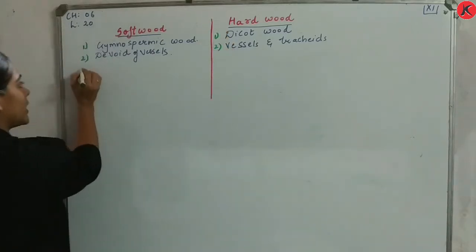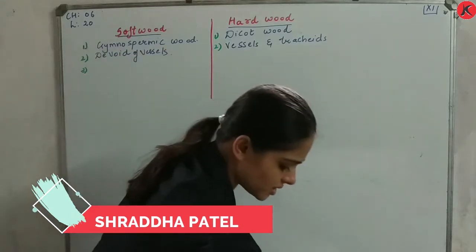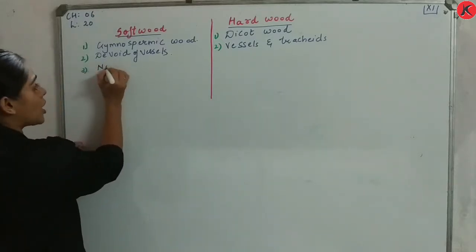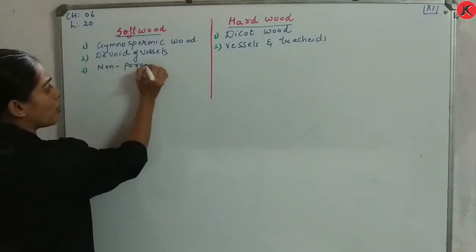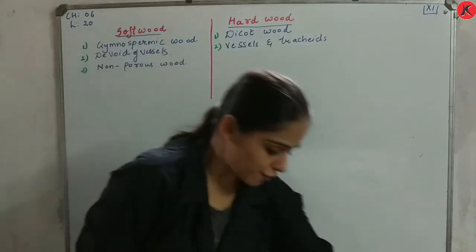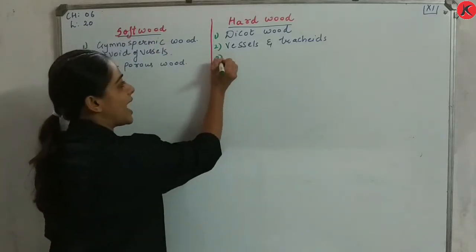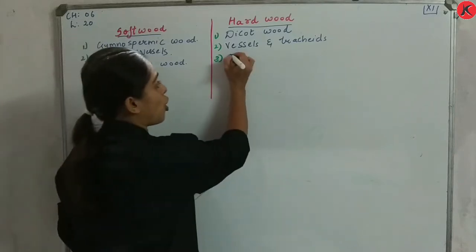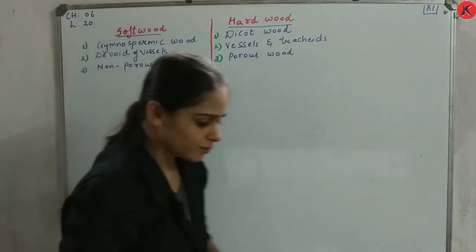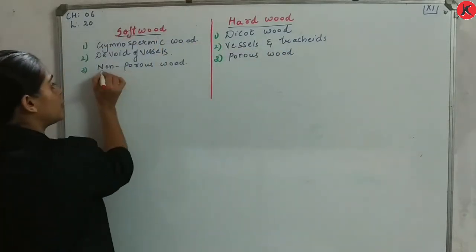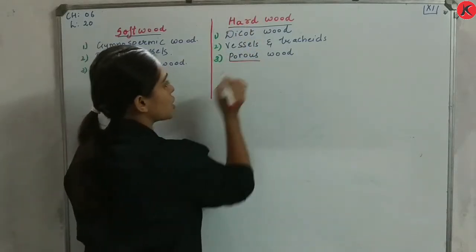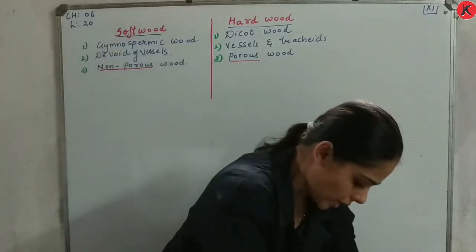Third one which I am going to write: since they do not have vessels, they are also called non-porous wood. Whereas this hardwood has vessels, and so it is called, the most important point, porous wood. So dear students, softwood is non-porous and hardwood is porous. So that is another name for it.